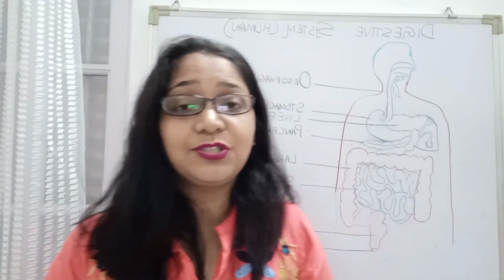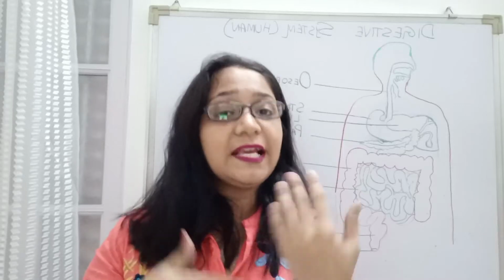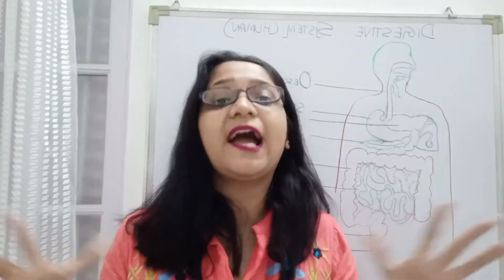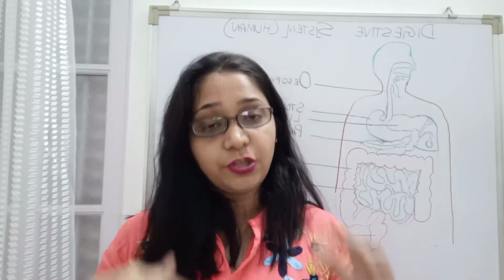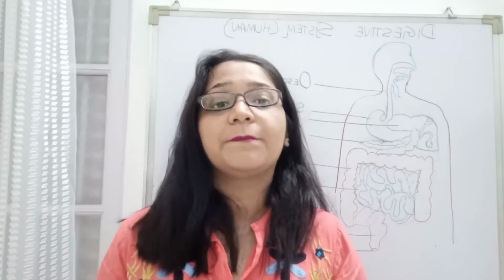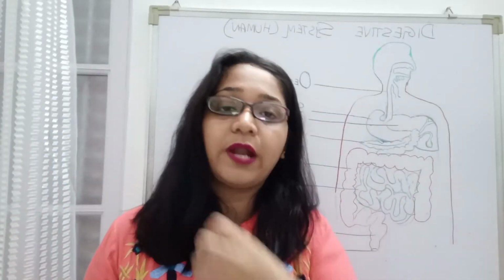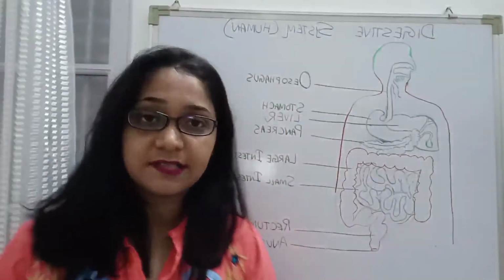Our body will try to conserve as much water as possible, otherwise our body will be prone to dehydration, right? So in order to avoid that, all the water molecules present in the undigested food will also be sucked in or absorbed by our large intestine.